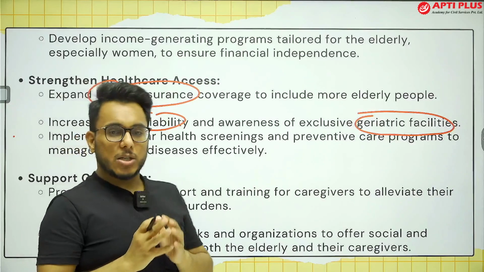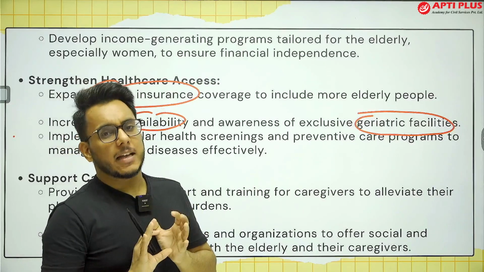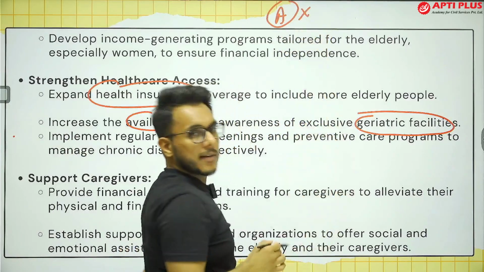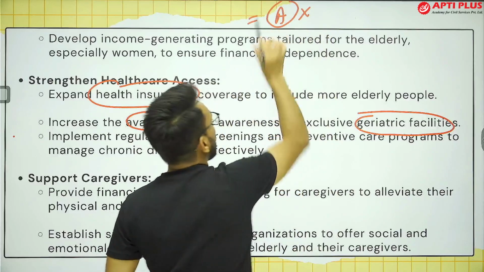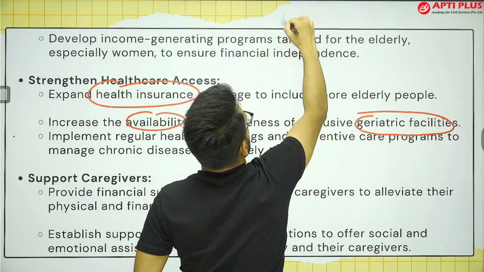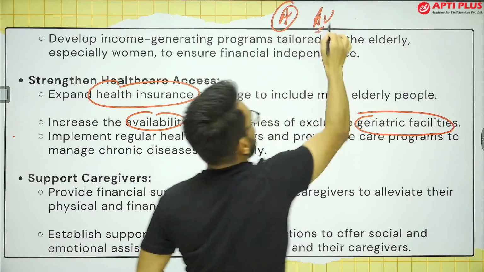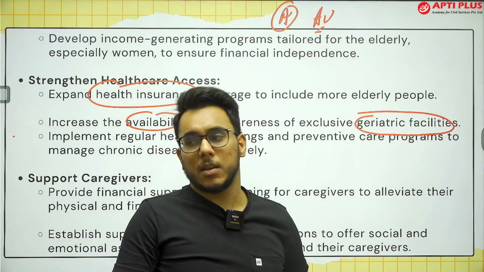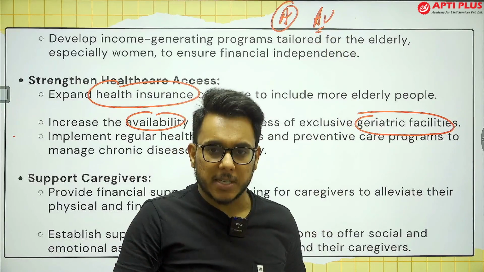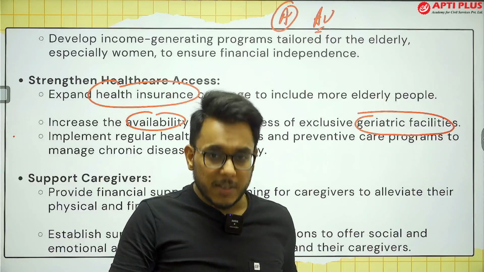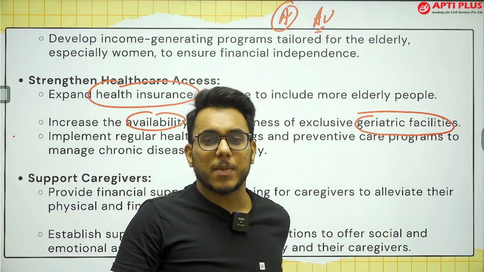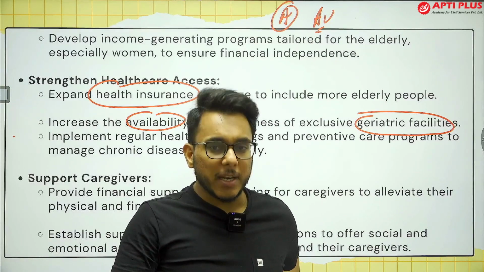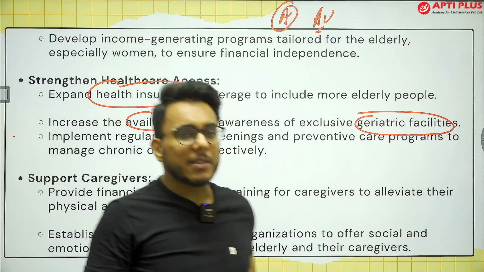Now, when we talk about geriatric care, there is the problem of 3 A's in this capacity. The first A is that they are not available. Majority of hospitals, where do you find them? You find them in tier 1, tier 2 cities, metropolitan cities. But the majority of old people live in villages. In fact, 41% of people will live in urban India by 2030 as per Niti Aayog. The majority of India is still living in rural areas, but hospitals are in urban areas. So number one, they are not available.